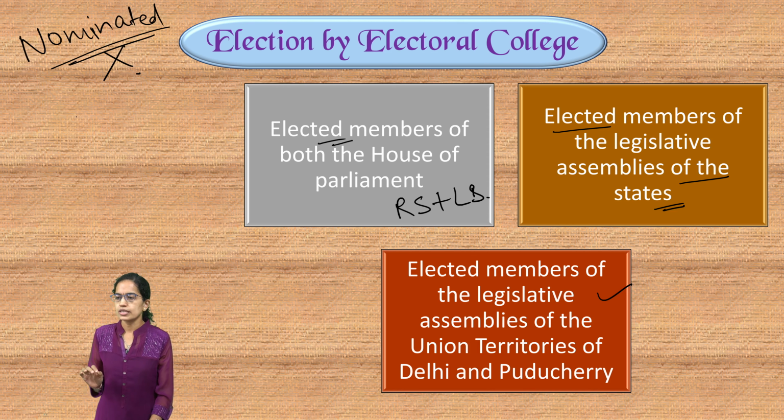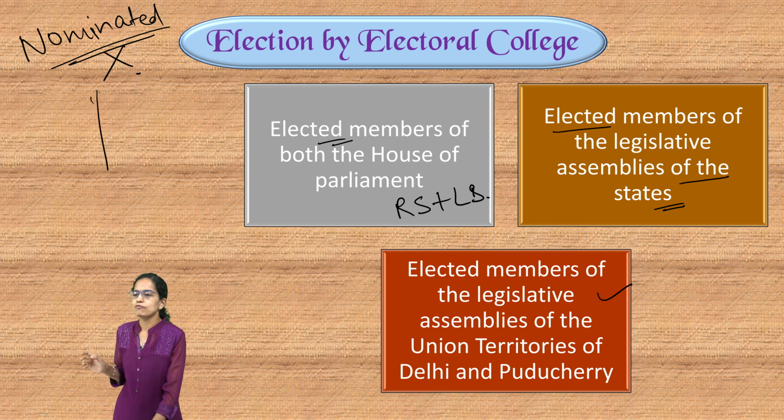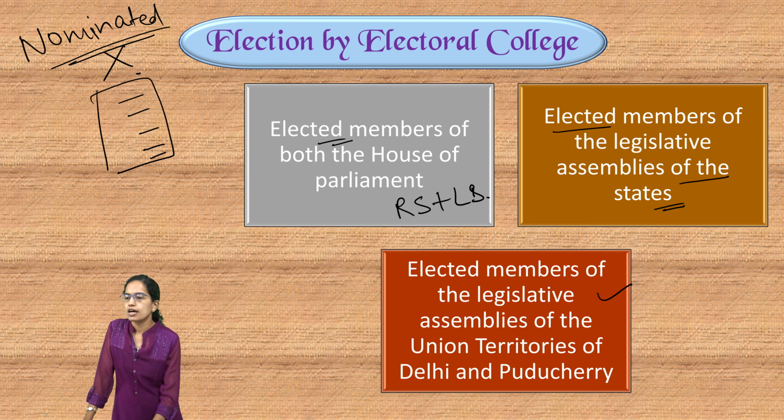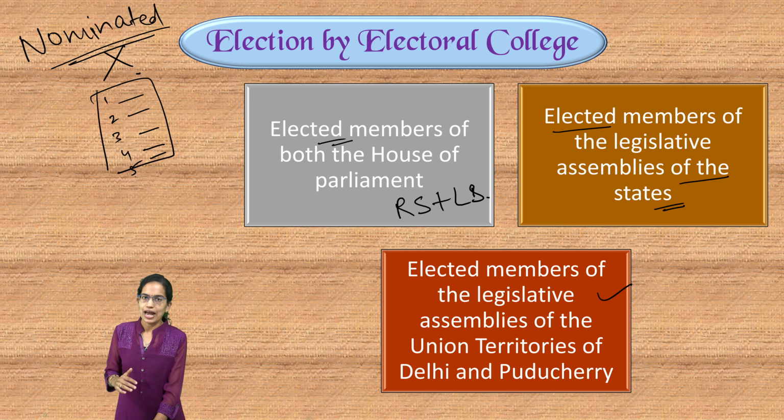The next important thing is the election process occurs as a system of proportional representation by single transferable vote. That means every person is given a ballot paper, the names of the presidential candidates are mentioned, and the person has to put the preference 1, 2, 3, 4, 5 against the respective candidates in order of priority, 1 to the person with most priority. The least ones are eliminated and the top ones, based on the preferential system, are selected.